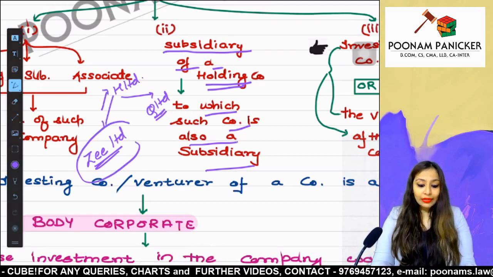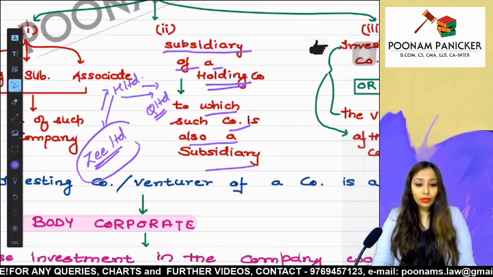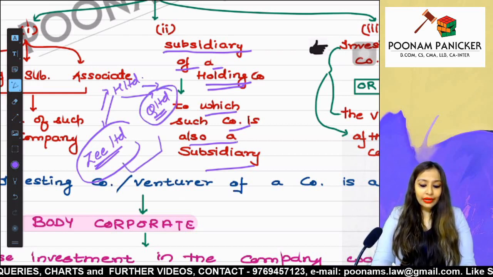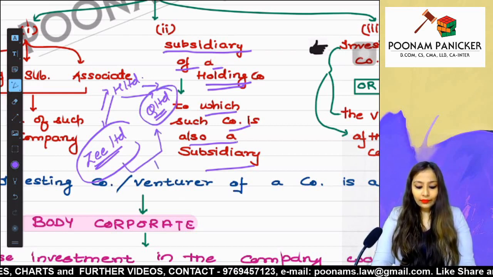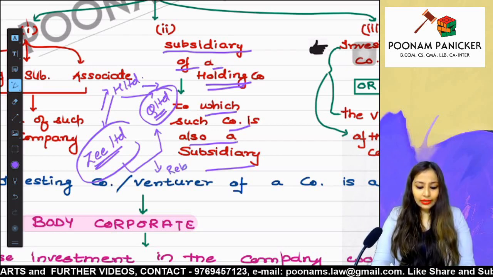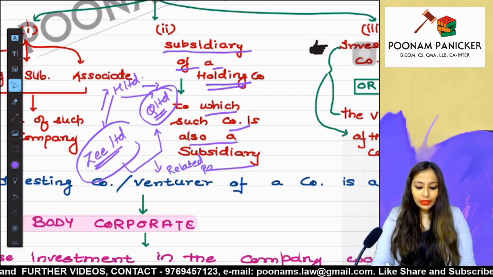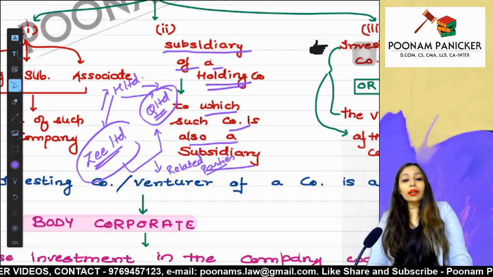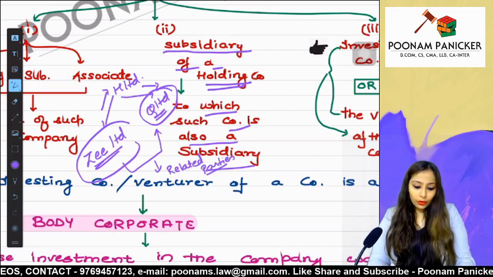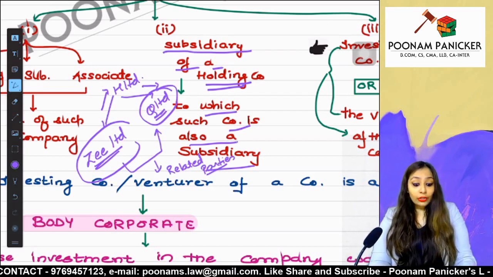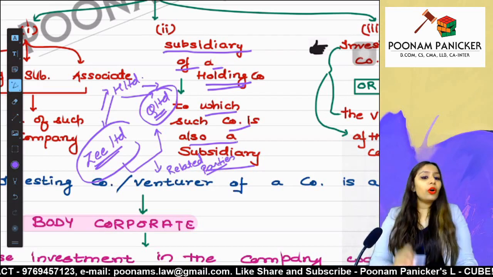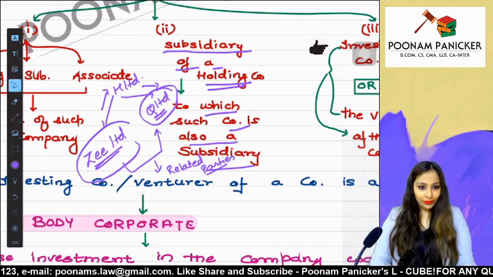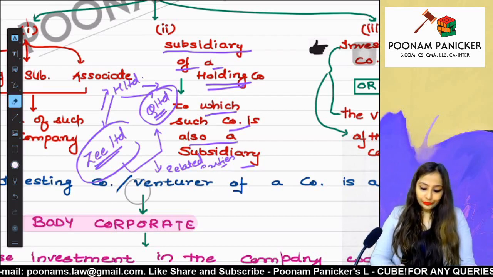H Limited also has another subsidiary, Q Limited. So according to this clause, Z Limited and Q Limited will be considered as related parties. So from the perspective of Z Limited, Q Limited is considered as a related party. I hope this is clear. So another subsidiary of your holding company, in short, is considered as your related party. Fine. Going ahead.